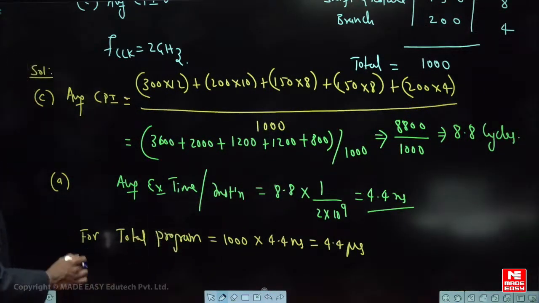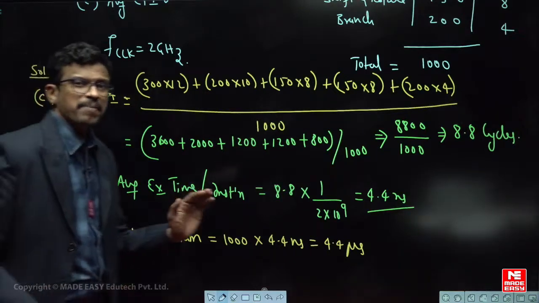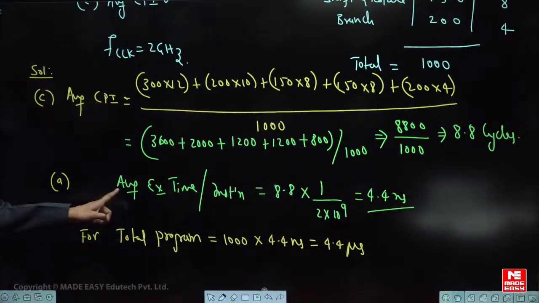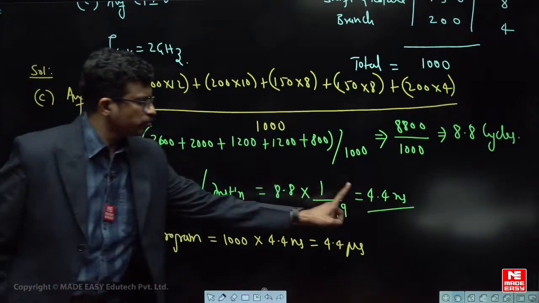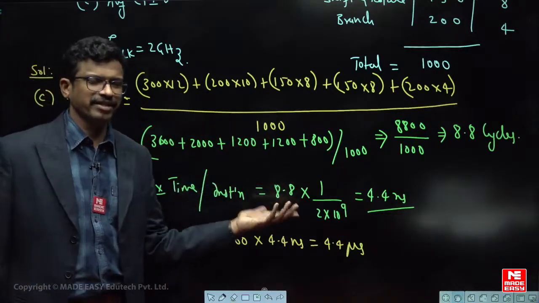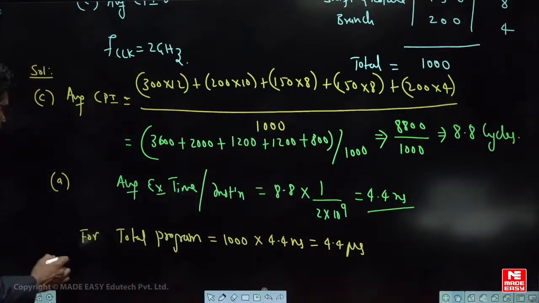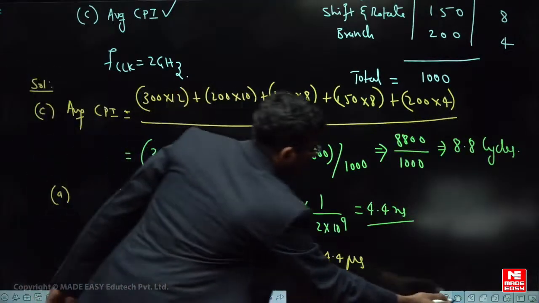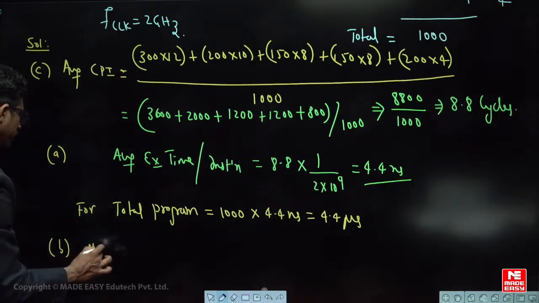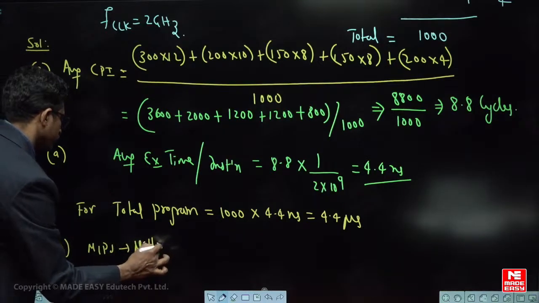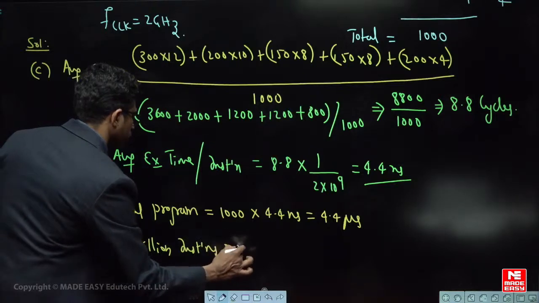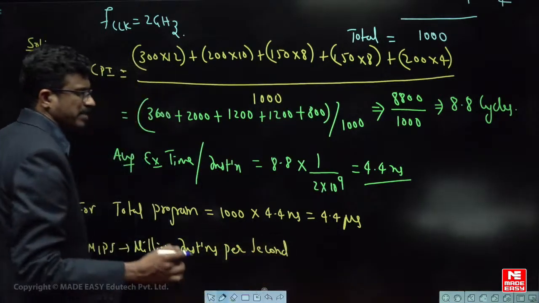What is the total time? 4.4 microseconds. What is MIPS rate? So MIPS stands for million instructions per second. So very simple. Tell me, for one instruction on average this much time it is taking. Okay, for 1 second how many instructions are there? That is instruction rate, execution rate we say. So part B, see part B, MIPS means million instructions per second. So MIPS rate, how would you find out?